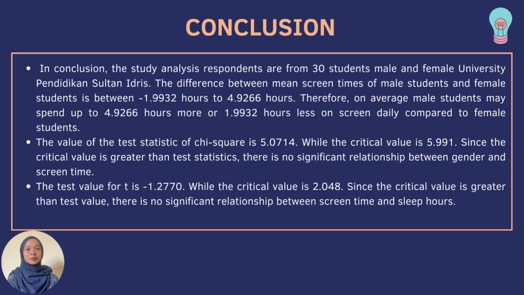Therefore, on average, male students may spend up to 4.9266 hours more or 1.9932 hours less on screen daily compared to female students. The value of the test statistic of chi-square is 5.0714, while the critical value is 5.991. Since the critical value is greater than the test statistic, there is no significant relationship between gender and screen time.